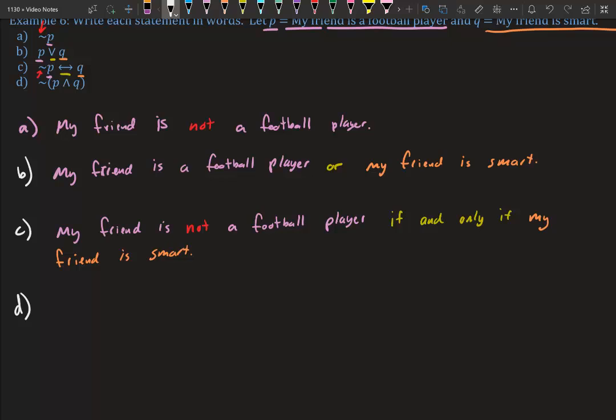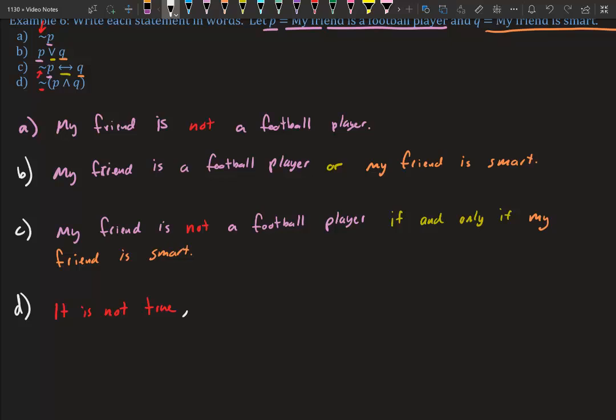So we have squiggle, parentheses, P, and Q. So squiggle means to negate. So we know we need to negate the whole thing. The easiest way to say that is it is not true or it is false. So I'm going to say it is not true. Because that's what a negation symbol means. You're saying not. So it is not true.